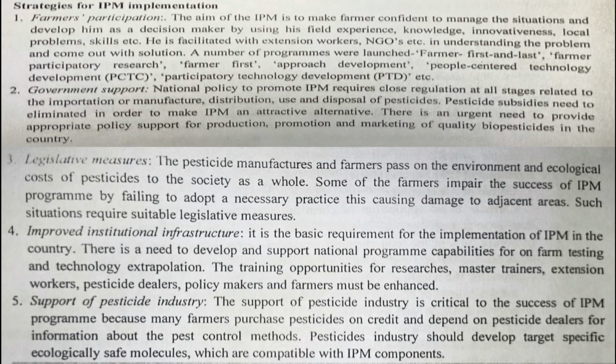Then only they can guide the farmers properly. Then support of the pesticide industry. If they sell their chemical pesticide, who will sell the biopesticide? And why would they sell the biopesticide at a higher rate? Yes or no? They will try to sell the older insecticide at a lower rate. Yes or no? That support must be there from the pesticide industry also.